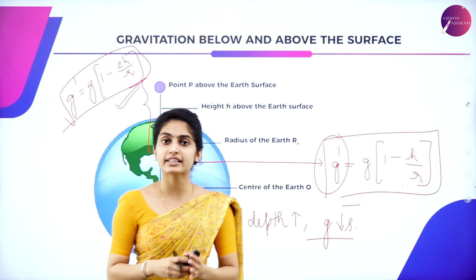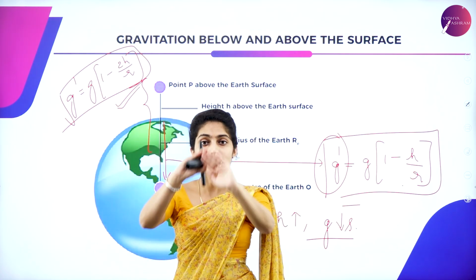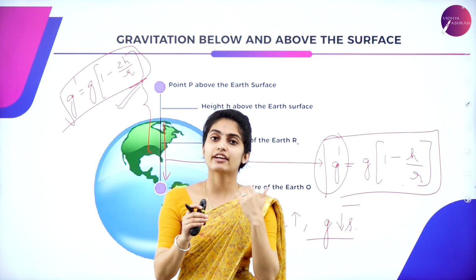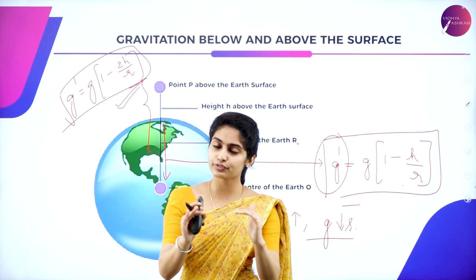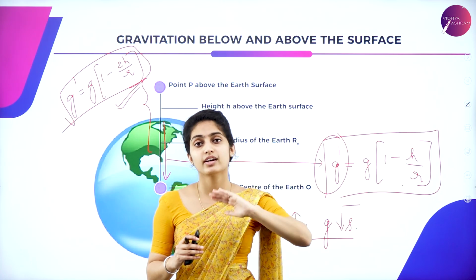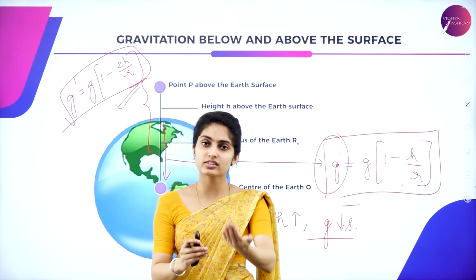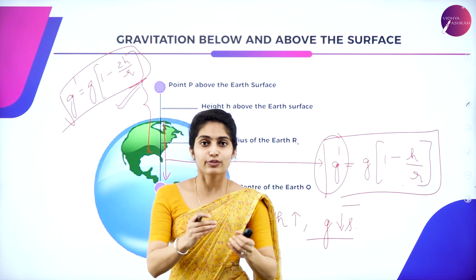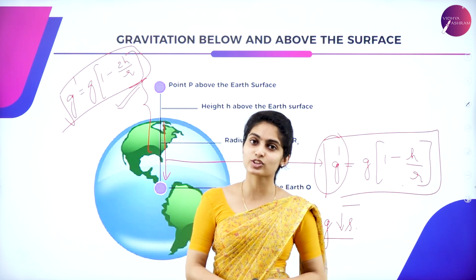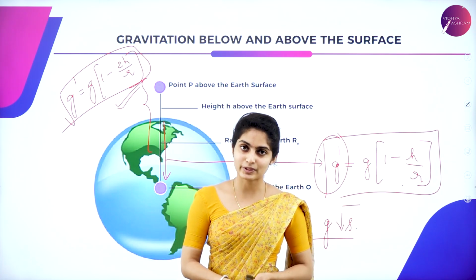And after that, we have studied the gravitation of an object above the earth as well as below the earth, and at the surface of the earth, what exactly is the value of acceleration due to gravity. We got the conclusion that at the surface of the earth, it is a constant value, that is 9.8 meter per second square. For an object above the earth as well as at a depth in the earth, the gravitation decreases. So that is all about today's concept, and a few other concepts are there for you to complete the gravitation, which I'll be taking up in the next 2 sessions, and there you end the gravitation chapter, that is chapter 8, gravitation.